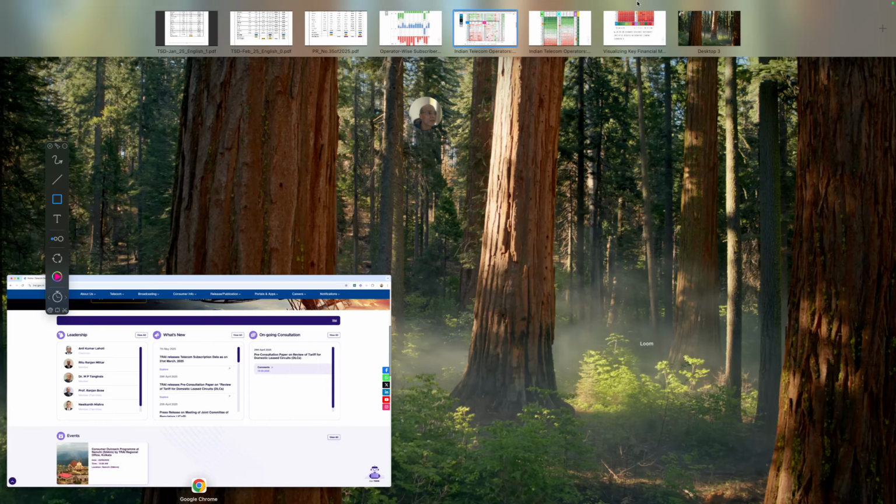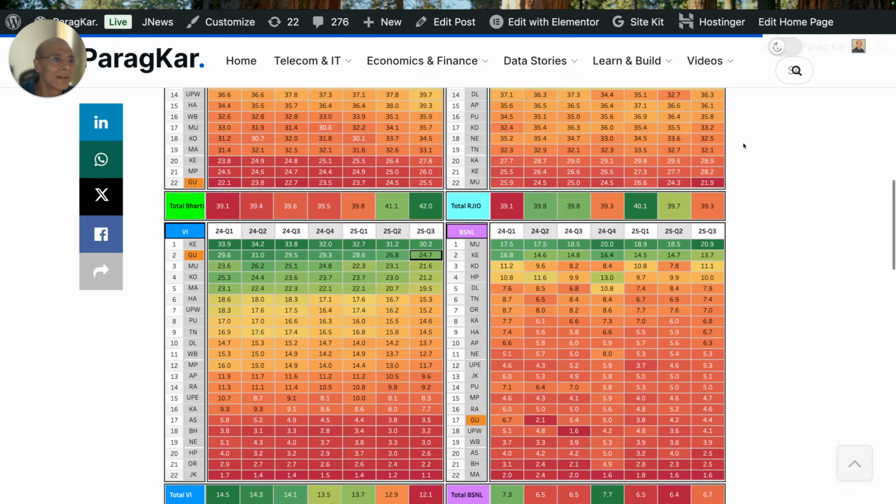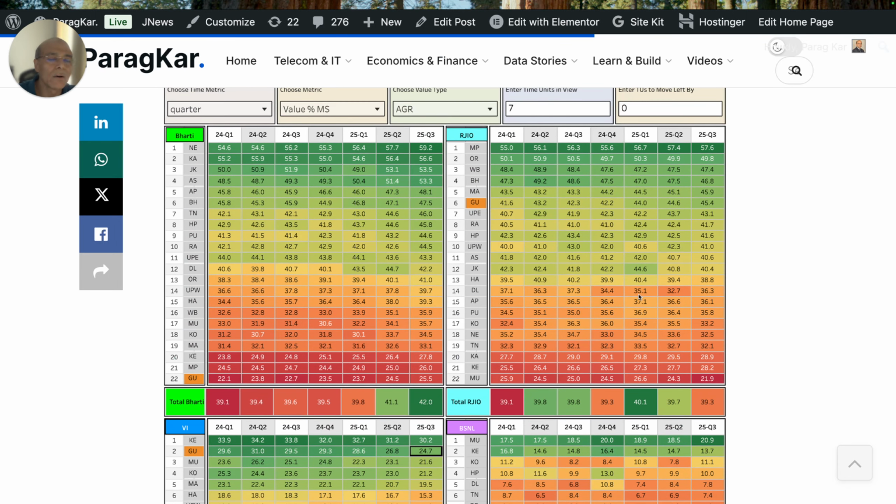Now, if you want to do a revenue share analysis, you can do the same thing here. Let's go and see. Here you can pause the video and look at all these individual metrics.